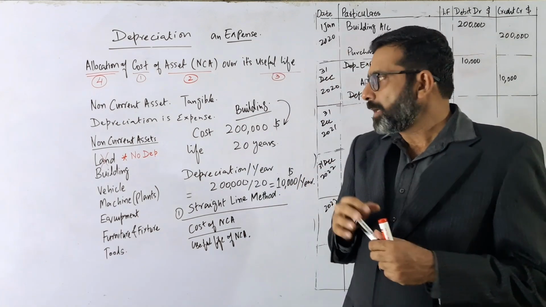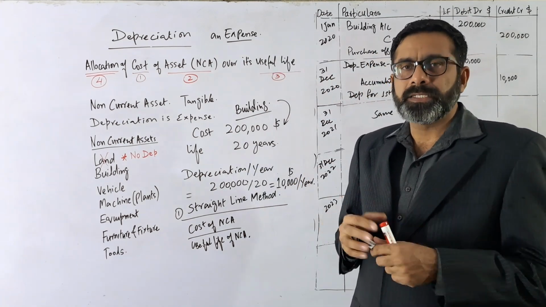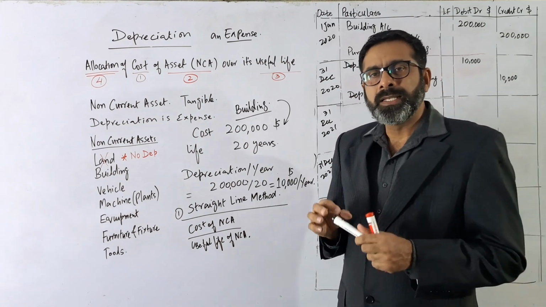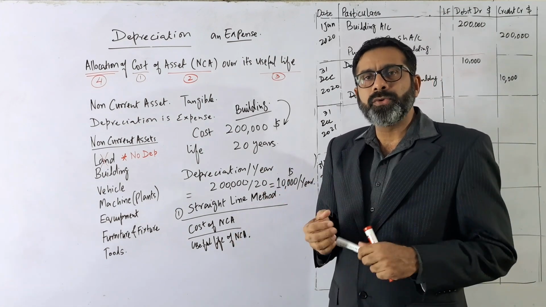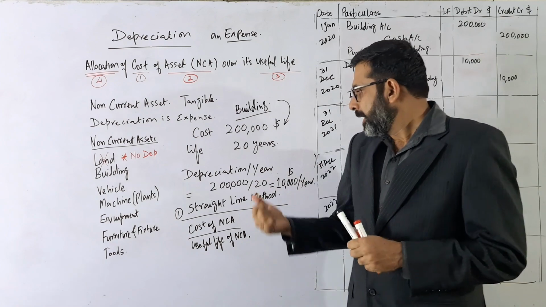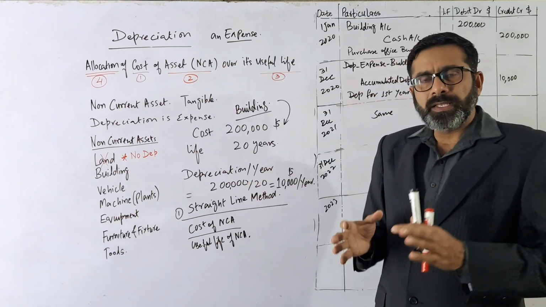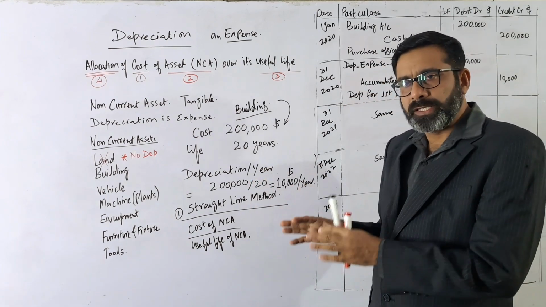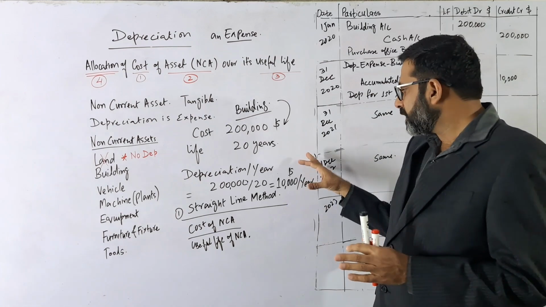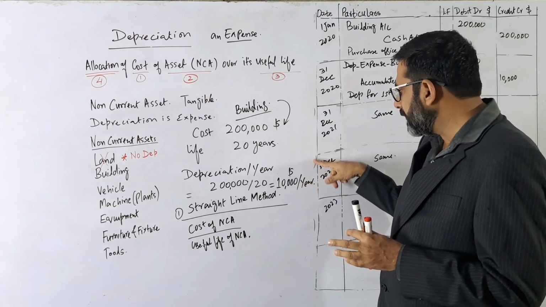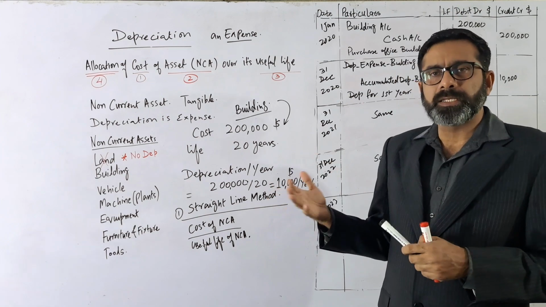Now what is the concept of the contra-asset account? Contra-asset account means that which reduces the value of the asset. Means 1 year is complete, we have recorded the depreciation. So the depreciation is an expense, and we will write that expense in the books of the account in the income statement.